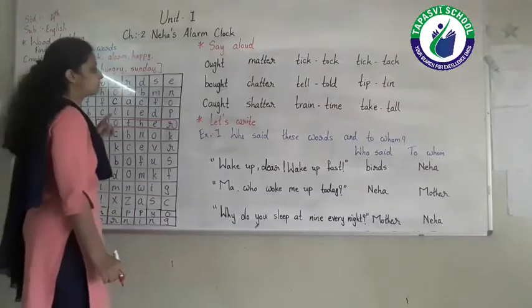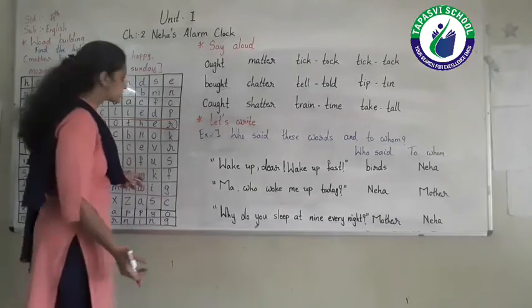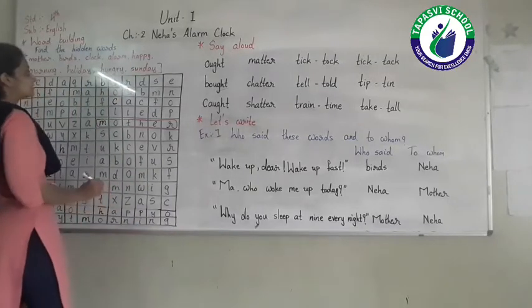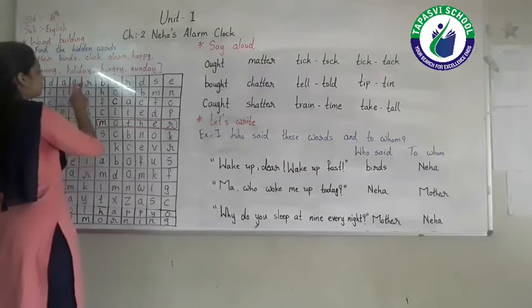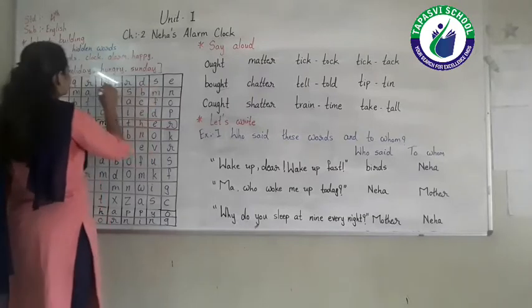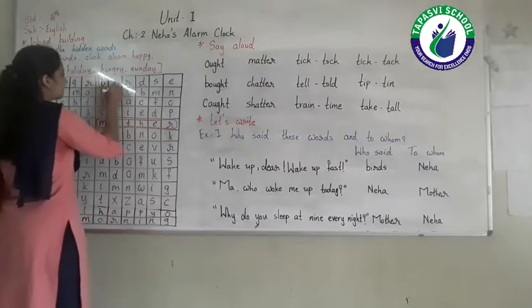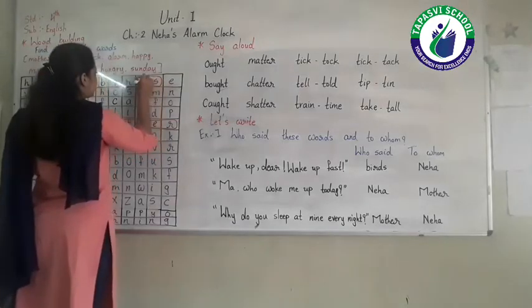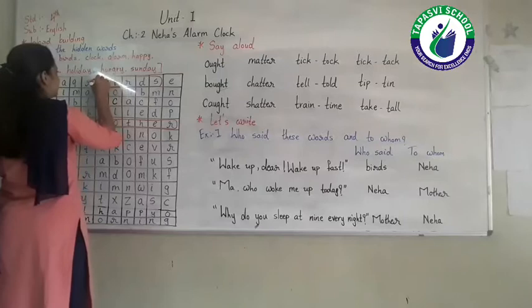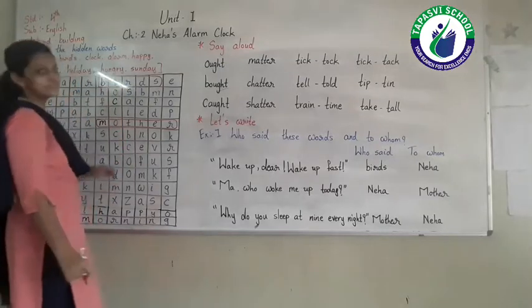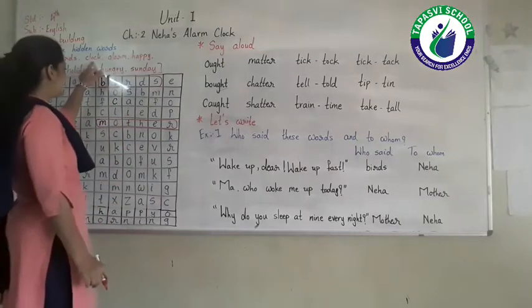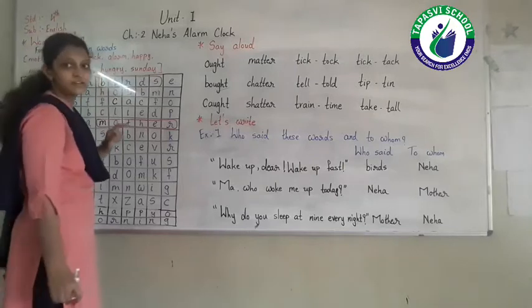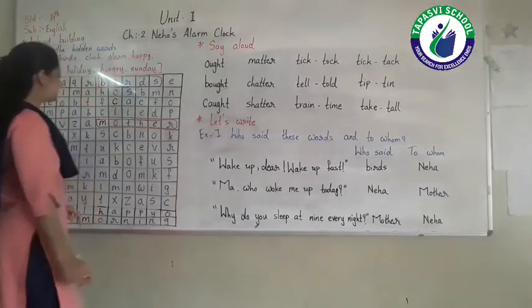The word birds, where is it given? Yes. Look at row number 1. B-I-R-D-S, birds. So we have to encircle the word birds. Next one, clock. Where is the spelling of clock?